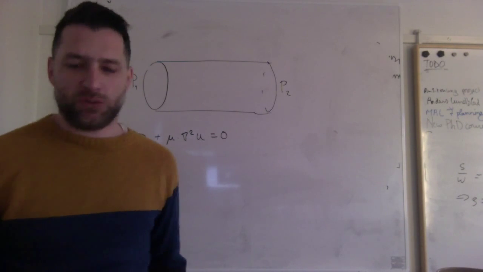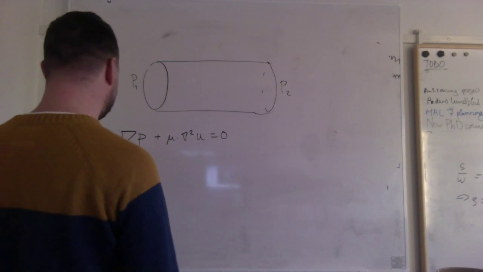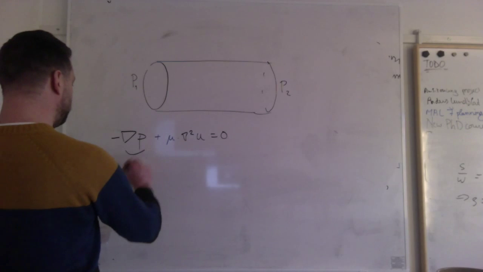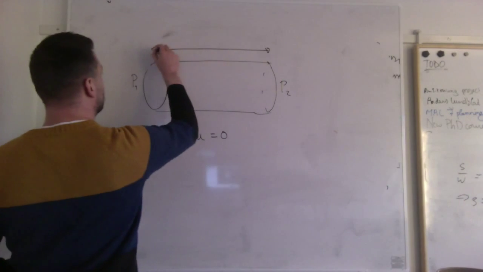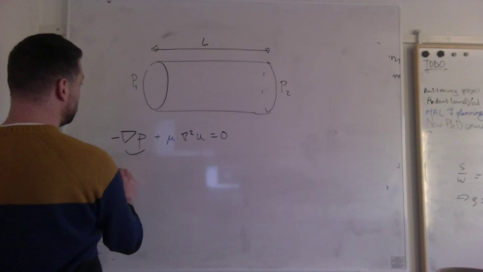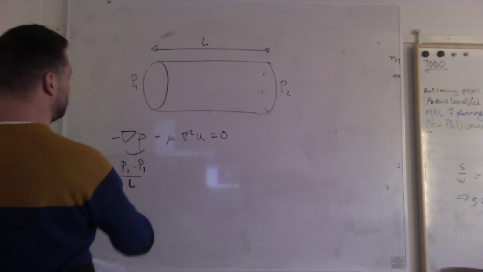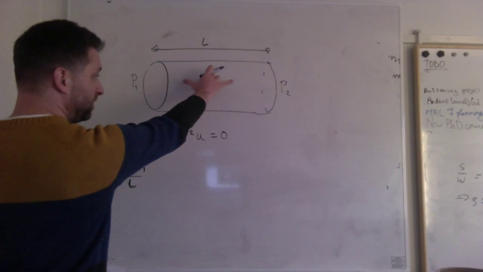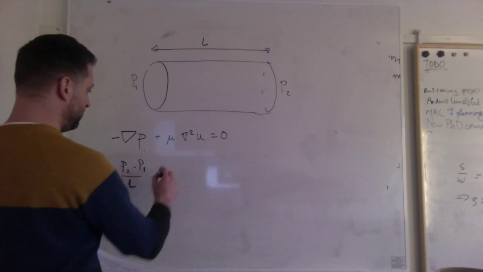And now actually this is so simple that for such a cylindrical tube, I can actually solve that. Because I know that, if this is a length L, the gradient of the pressure equals P2 minus P1 over L. Yeah? Pressure difference per length is P2 minus P1 over L.